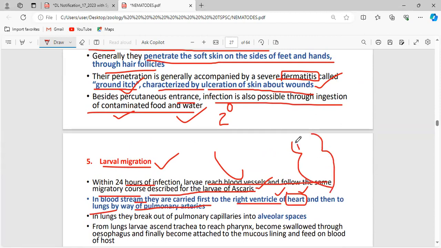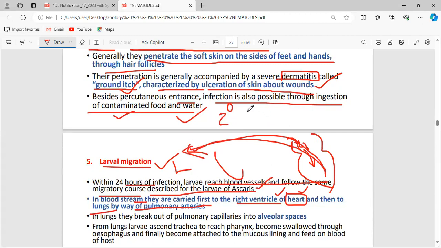This is the heart. This is the right auricle. These are all the four. We have four chambers of the heart, and after it reaches the right auricle and the right ventricle, again the oxygen will be taken into the lungs. Via which particular artery? Pulmonary artery. It is taking the deoxygenated blood to the lungs via the pulmonary artery.